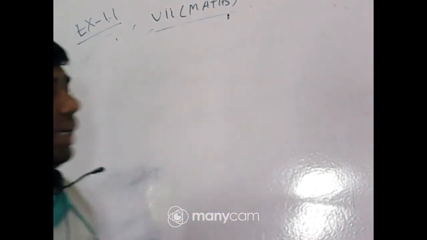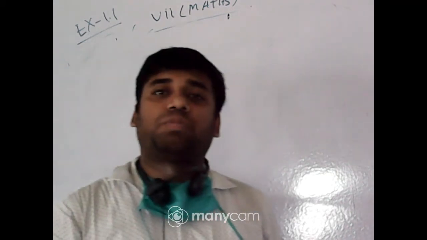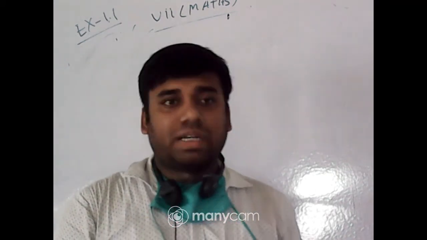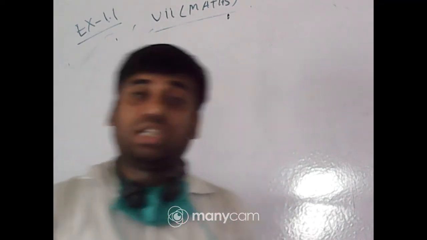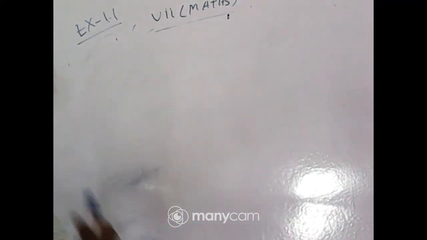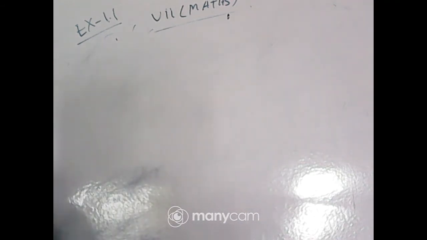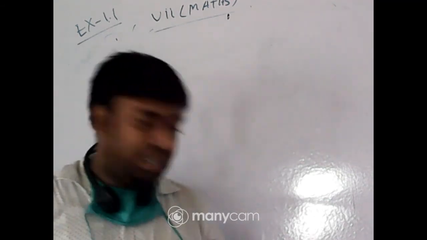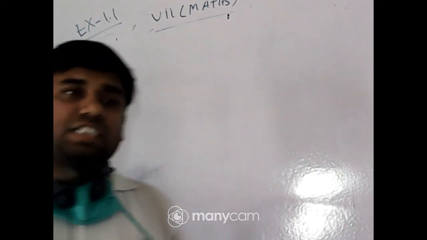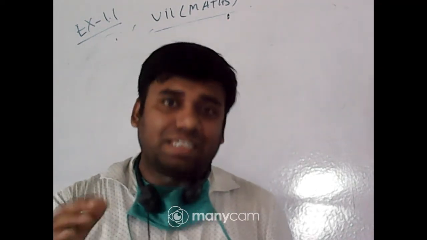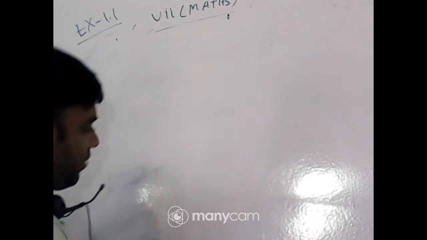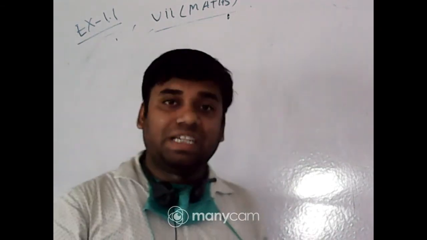Okay. So in the previous class I solved up to question number 1. Now today I will solve from question number 2. So in question number 2, what is given? It is given that in a quiz competition, Jack scored in successive rounds 50, 25, minus 5, minus 10, 15 and 10.